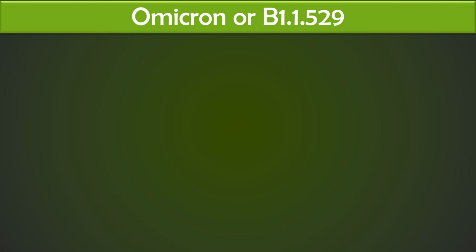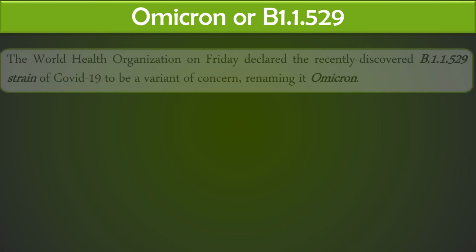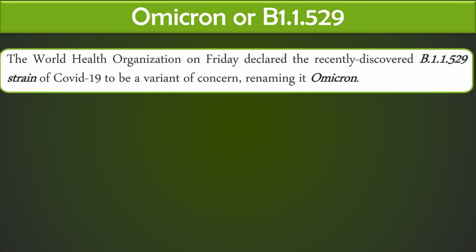So first we will understand something about the Omicron. Omicron, whose alternate name is B.1.1.529. So WHO, in November, declared the recently discovered B.1.1.529 strain of COVID-19 as a variant of concern. I have a video on how these variants are named. Different COVID variants have been named depending on the Greek alphabets. Omicron is the 15th letter of the Greek alphabet, and the names have been given sequentially. Now let us see what these variants of concern are.